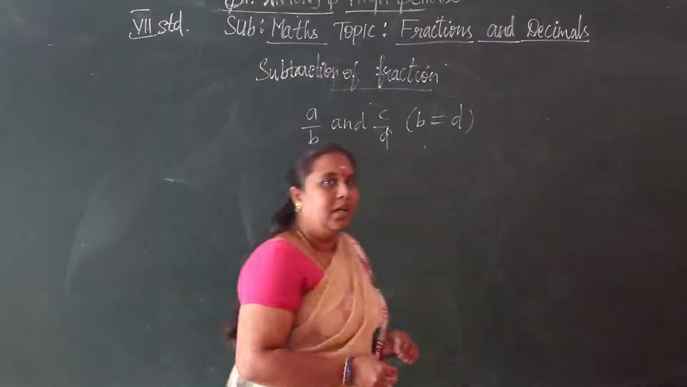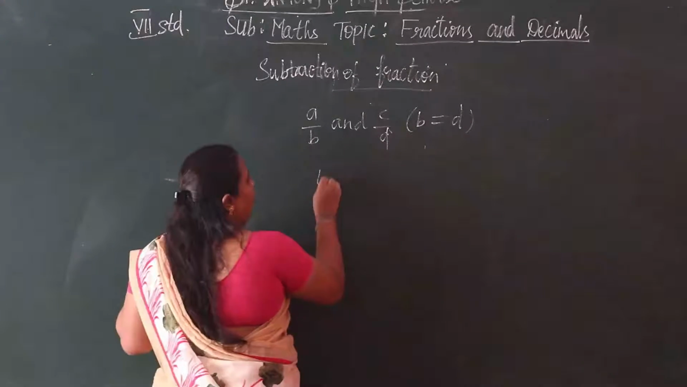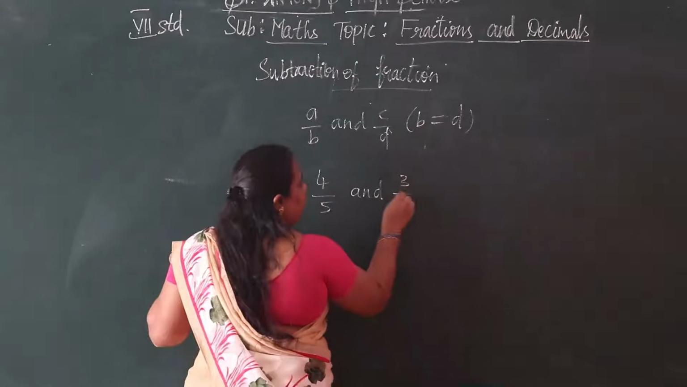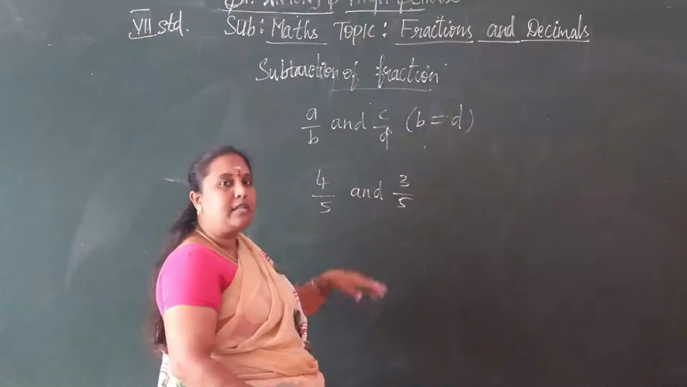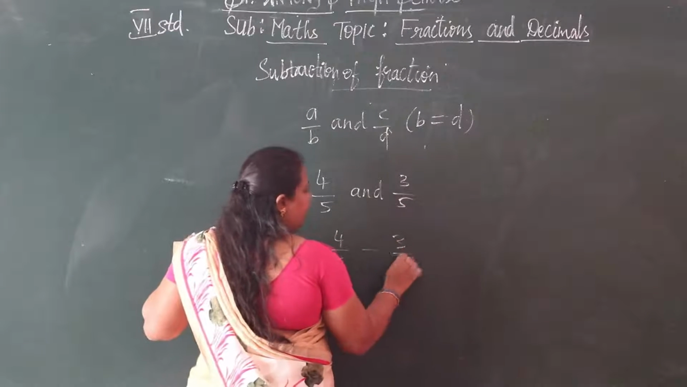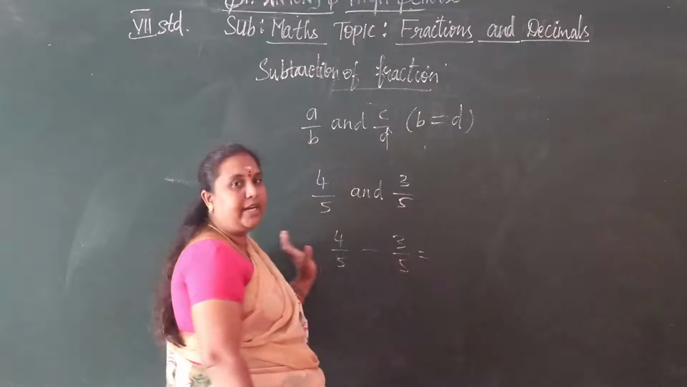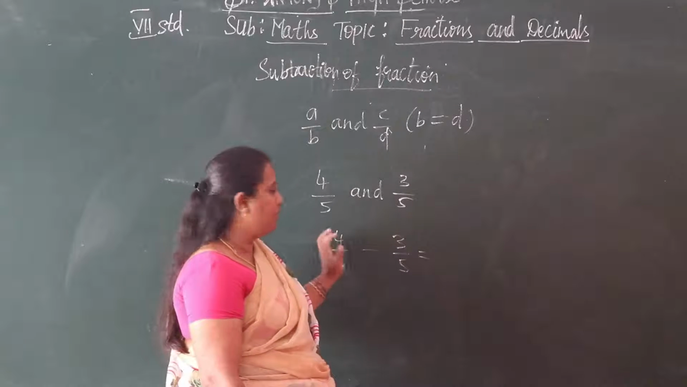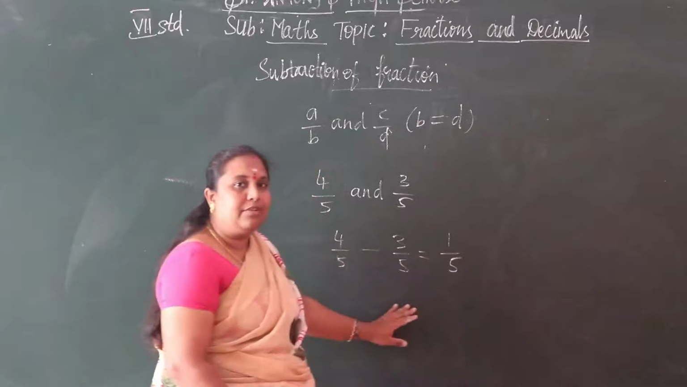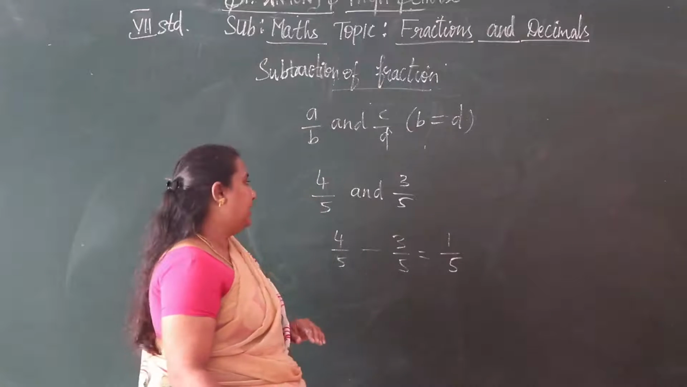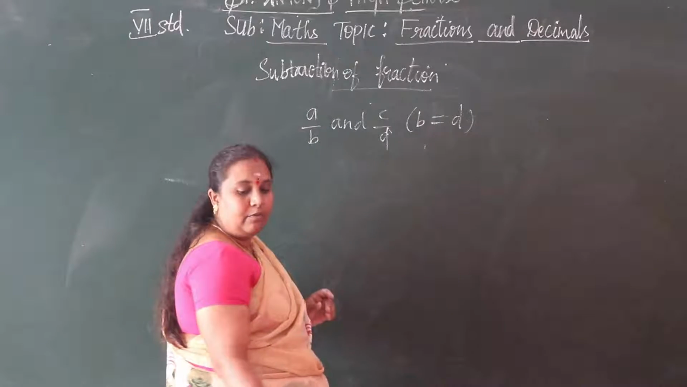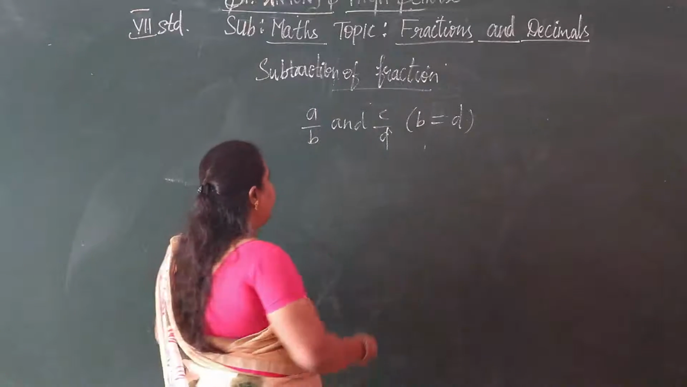For example, 4 by 5 and 3 by 5. We want to subtract this, that is 4 by 5 minus 3 by 5. We have to subtract the numerators given in the fractions. 4 minus 3, 1 by 5. Okay, it is very easy, no? Then we move on to the different denominators.